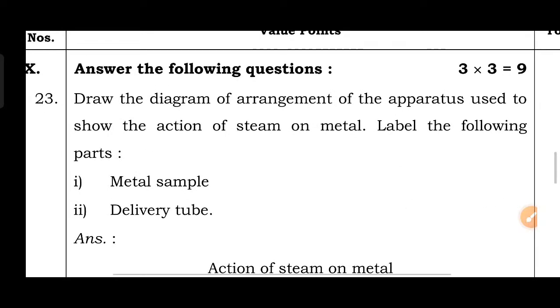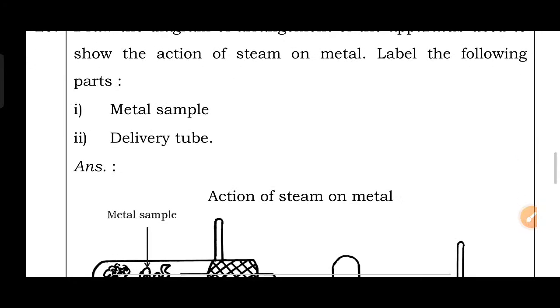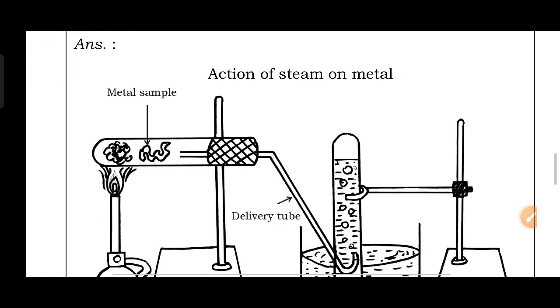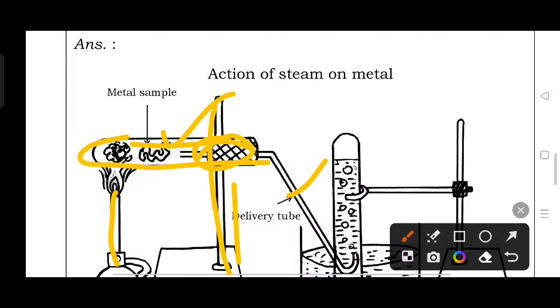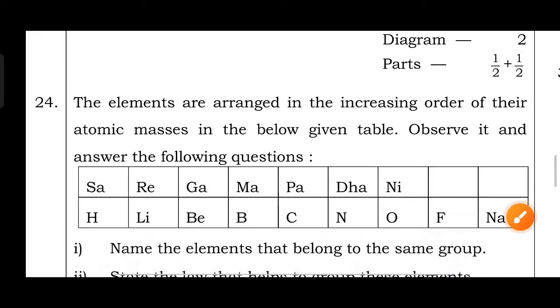Then answer the following questions. Draw a diagram of the arrangement of apparatus used to show the action of steam on metal. Label the following parts: metal sample, delivery tube. See, it's about the metal sample. Okay, this is a delivery tube. It's a Bunsen burner, test tube. Okay, rubber cork fitted to stand. Inverted test tube. This is the water container. Okay, whenever the metal reacts with acids or steam, it gives hydrogen gas that's collected in the test tube.